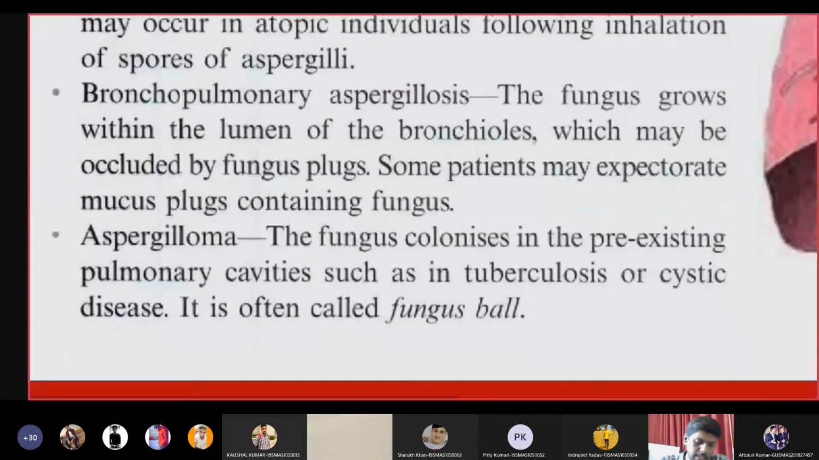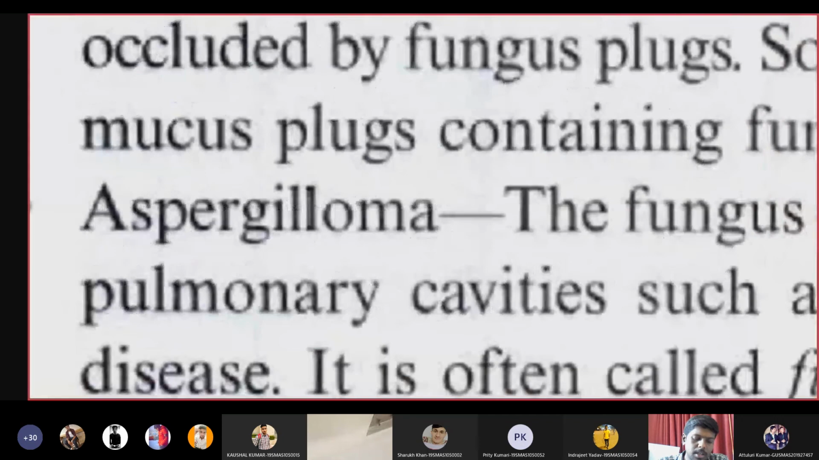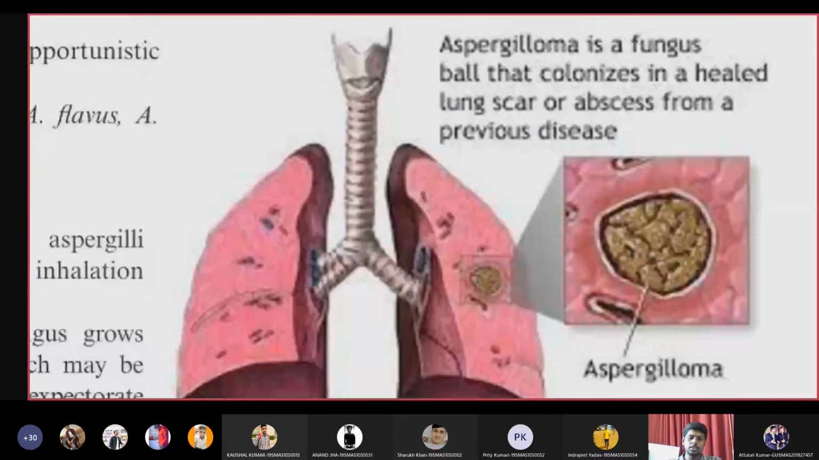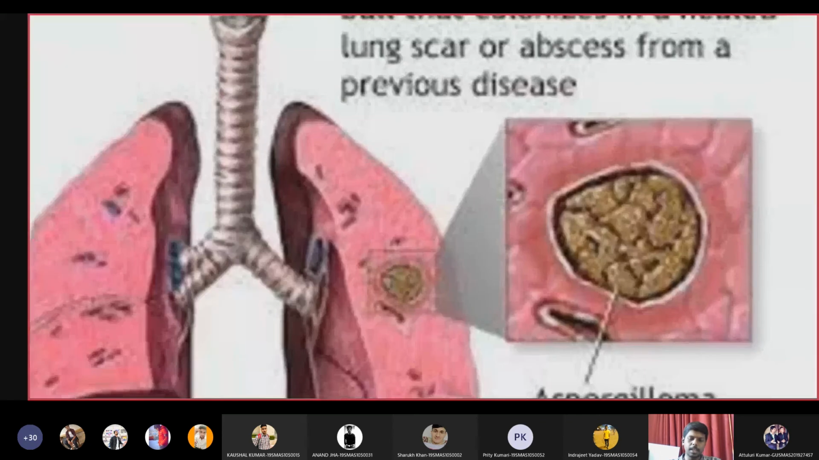Then the third one is aspergilloma. Aspergilloma means it will literally form fungal balls in the lungs. These fungal balls will embed within the lung tissue, creating cavities. It will create empty cavities within the lung, and in those empty cavities you will see fungal balls. This condition is called aspergilloma. I will show you the picture of aspergilloma. This is how an aspergilloma looks. It is a very severe form of Aspergillus infection.